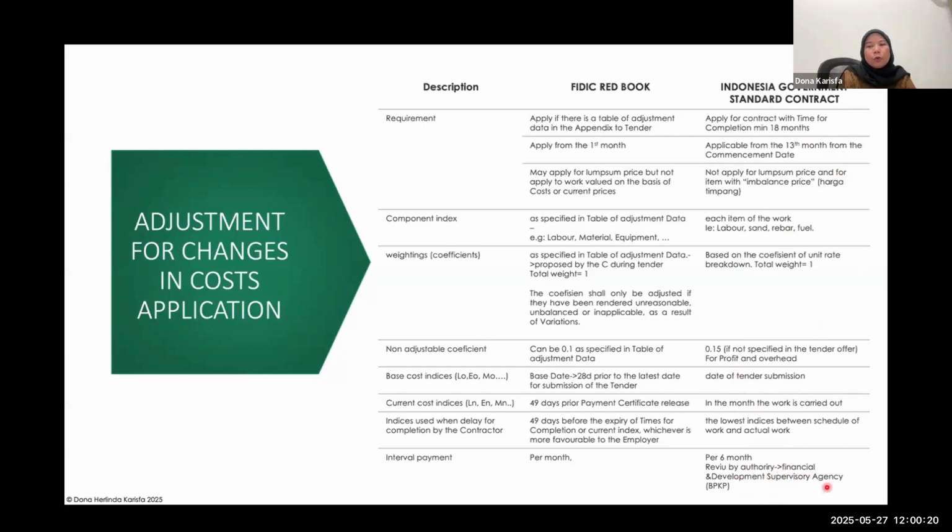And then also there is a requirement of review by an authority. So we have a special authority that can review this. So the Financial and Development Supervisory Agency, BPKP. So that's how the price adjustment works in Indonesia.